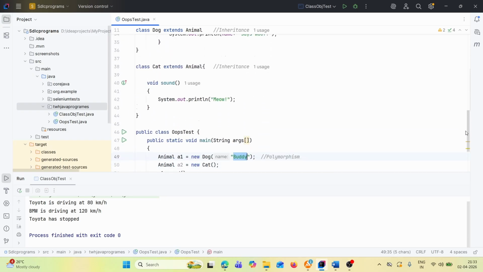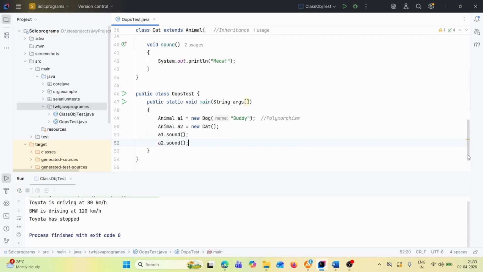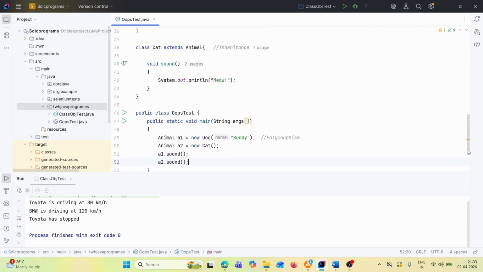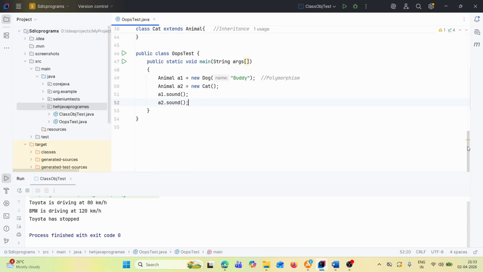Similarly, whenever we call, let's say, a2.sound, which one will it call? It will call the sound method of the Cat class, so it will say meow.